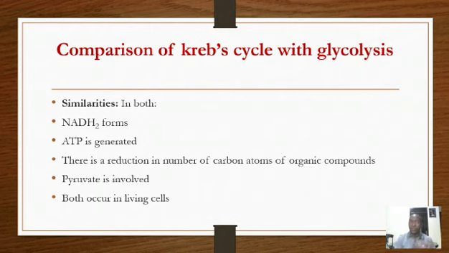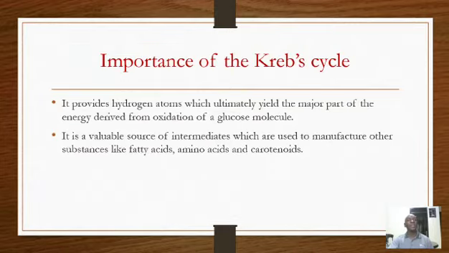Even in Krebs cycle, there is formation of NADH2. In both, ATP is generated. Liberation of ATP directly in both. Then there is a reduction in the number of carbon atoms of organic compounds. What do we mean by that?